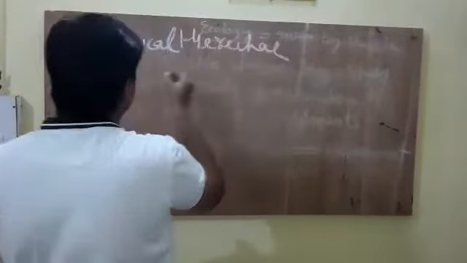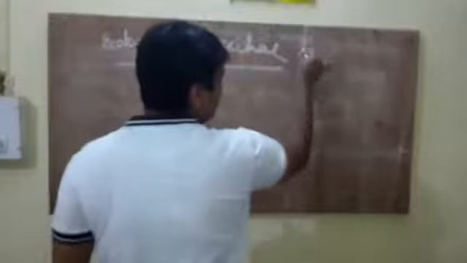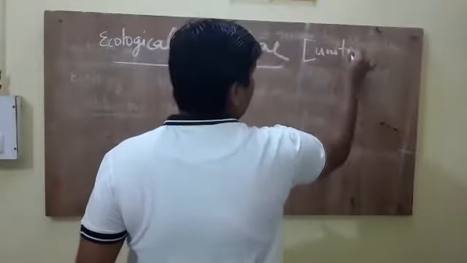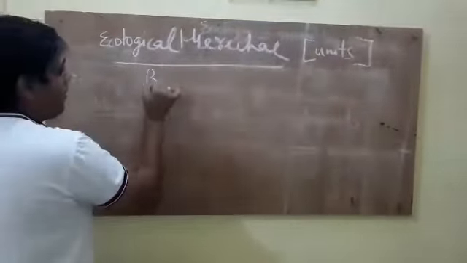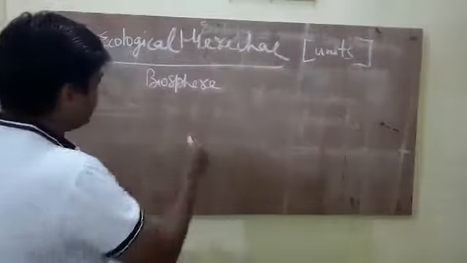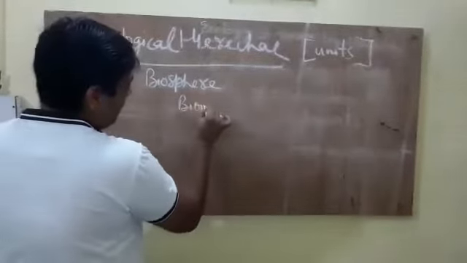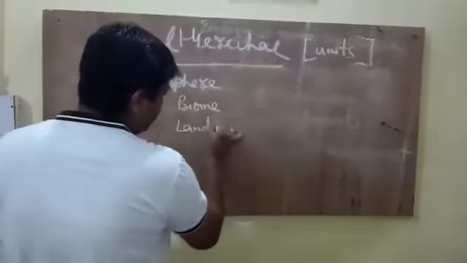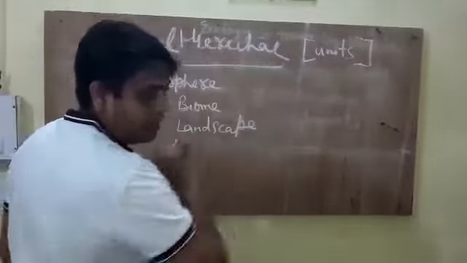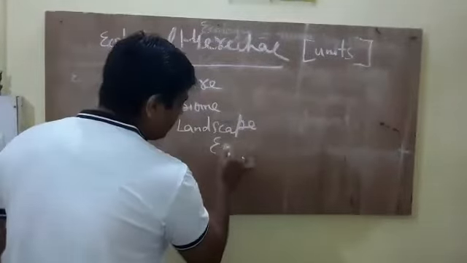In ecological hierarchy, biosphere is the largest unit. After biosphere comes biome. After biome comes landscape. After landscape comes ecosystem.